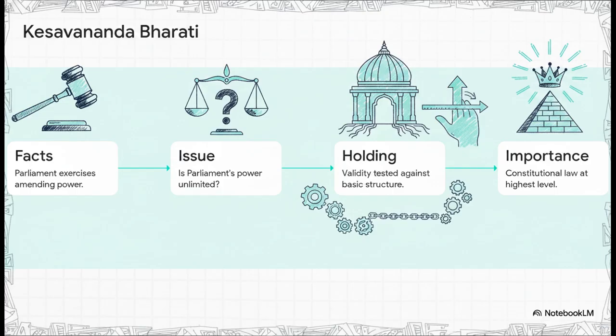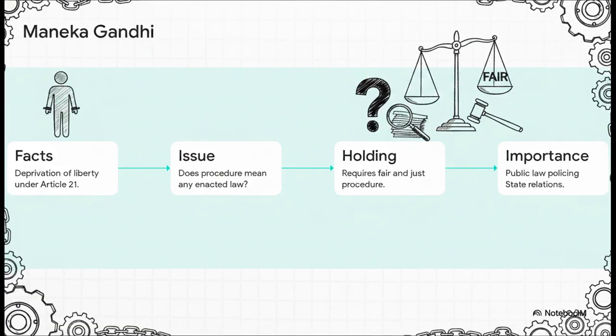This is a perfect example of constitutional law operating at its absolute highest level, literally policing the very boundaries of the state's supreme legislative power. Our next case study highlights a major fundamental shift in the law. Back in 1950, in a case called A.K. Gopalan, the courts took a really narrow approach to a citizen's deprivation of liberty. They basically said, as long as there is any procedure passed into law, that's enough.